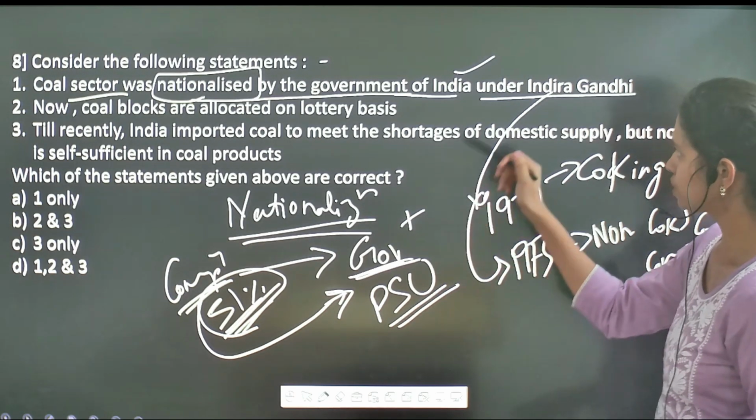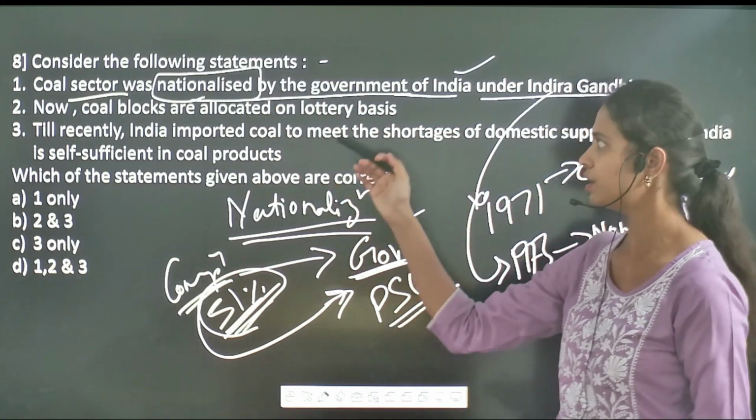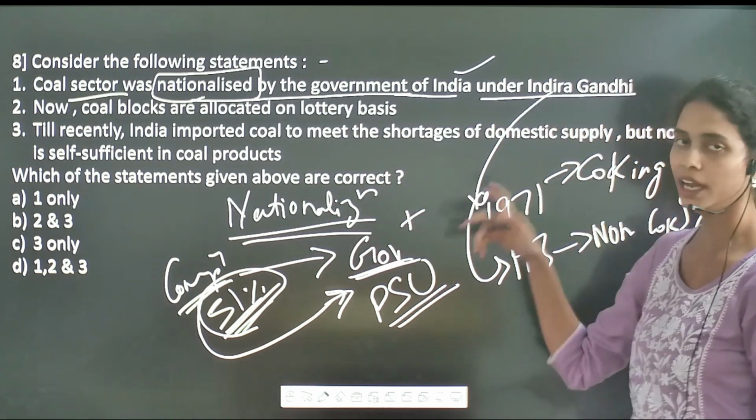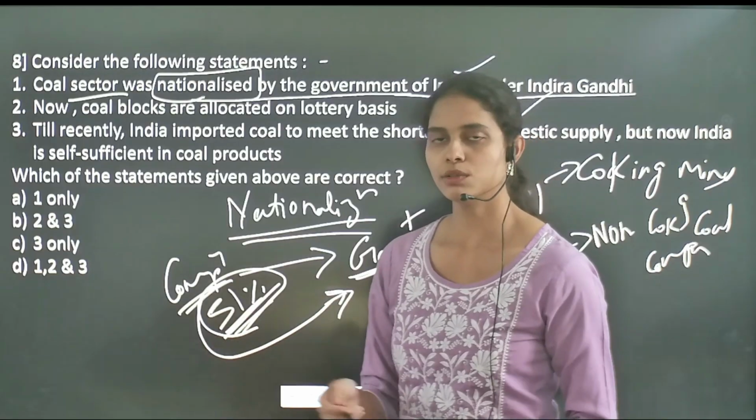So the first one is a correct statement.